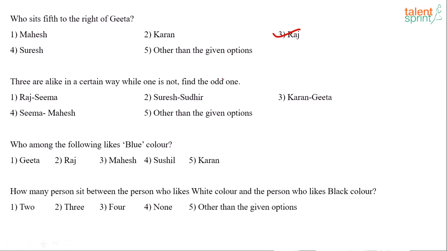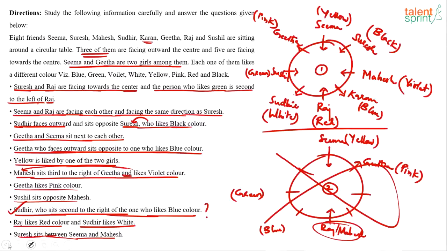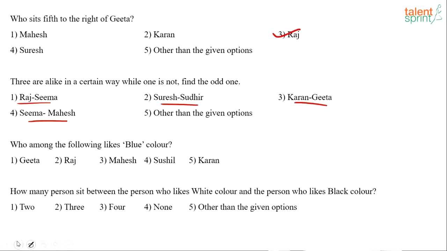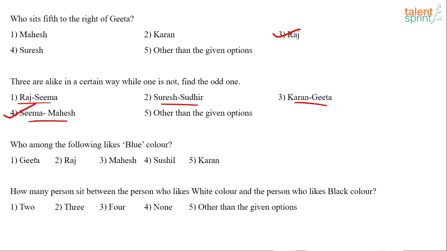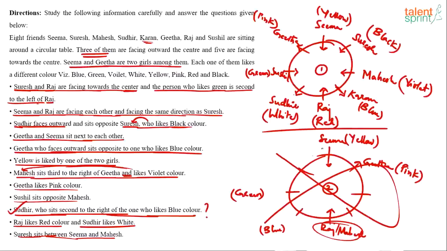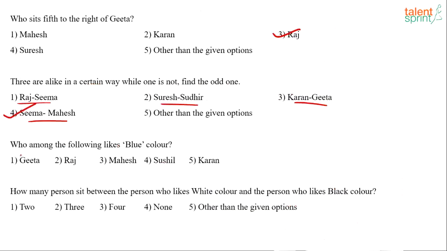They three are alike in a certain way, while one is not. Find the odd one. Okay, so out of these 4, 3 are similar and one is not. Which is that one? Raj, Seema. Raj and Seema are opposite to each other, right? Maybe that's the idea. Suresh, Sudhir, Karan, Geeta. Karan, Geeta are opposite. Suresh, Sudhir are also opposite. Seema, Mahesh. Seema and Mahesh are not opposite. Seema, Mahesh should be the answer. Option 4. Who among the following likes blue color? Blue color is Karan. Karan, yes.